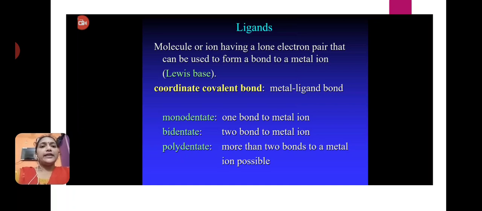Next, ligands. A molecule or ion having a lone electron pair that can be used to form a bond to a metal ion is called a ligand.